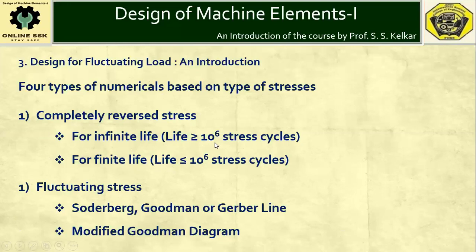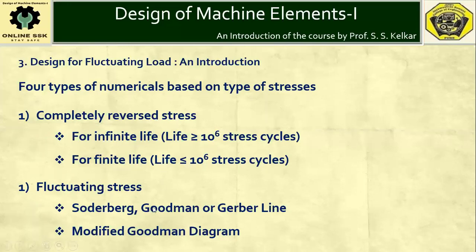If 10 raised to 6 cycles is assumed as infinite life, then a life below 10 raised to 6 cycles, or 1 million cycles, is assumed as finite life. So there is a possibility of numericals based on completely reversed stresses, one for infinite life and another for finite life.